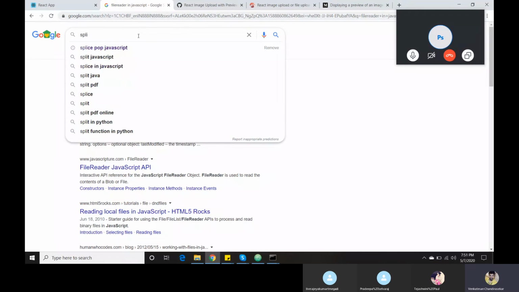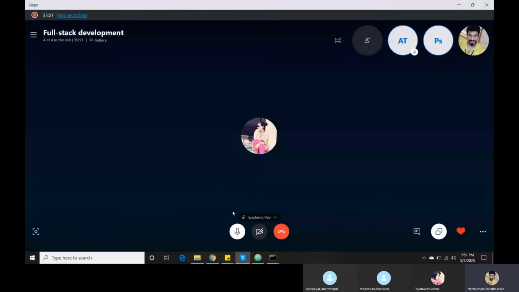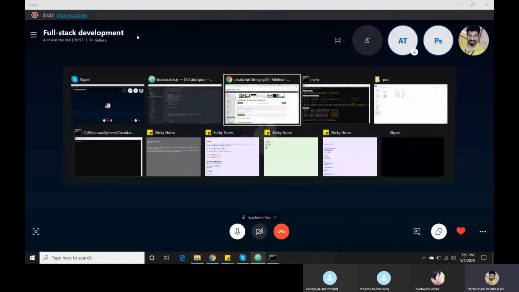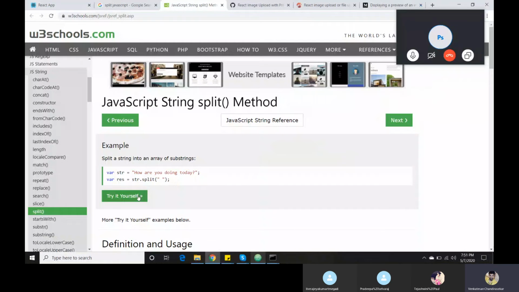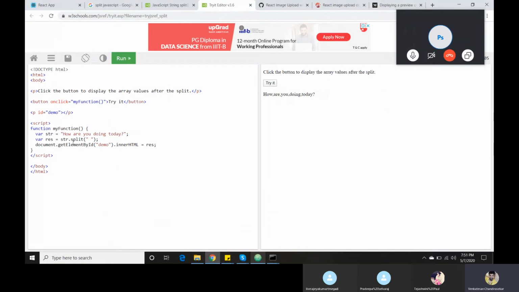Split is the function, I guess. I will tell you an example of how they are doing it. "How are you doing today?" They are splitting the string by using empty space. If an empty space is available, then it will give some comma. The same way now I am going to do it.